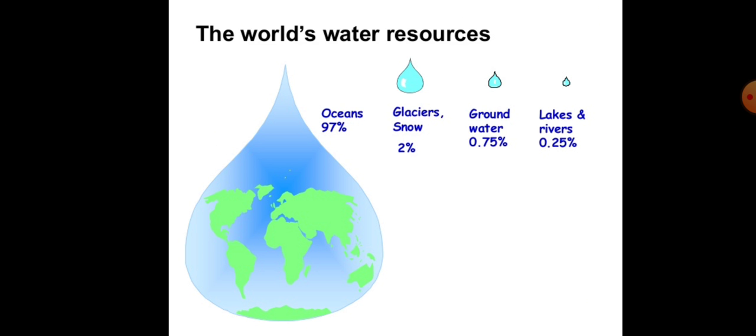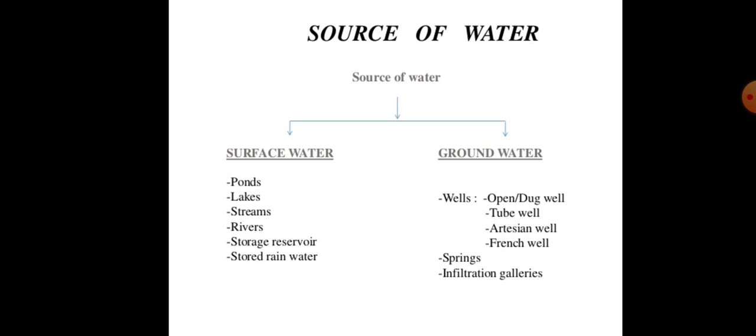The world's water resources. Okay, so first one, oceans, that is 97%. Then next one, glaciers and snow, 2% of water resources. Then groundwater, that is 0.75%, and lakes and rivers, that is 0.25% water is available in the world. Okay, then sources of water.